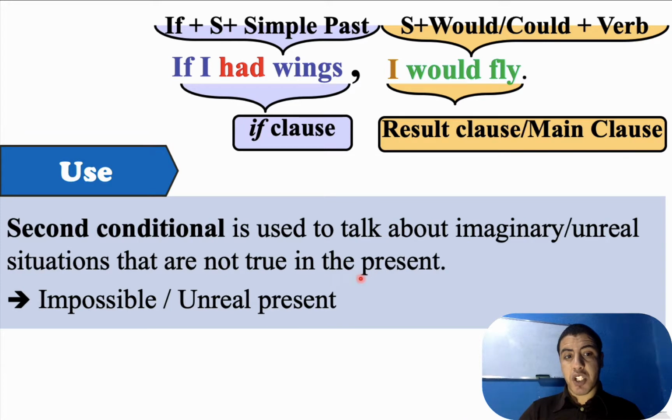So here we are talking about impossible or unreal present conditional. Please remember that condition type 2 is used to talk about present situations, and the situations are imaginary and unreal.